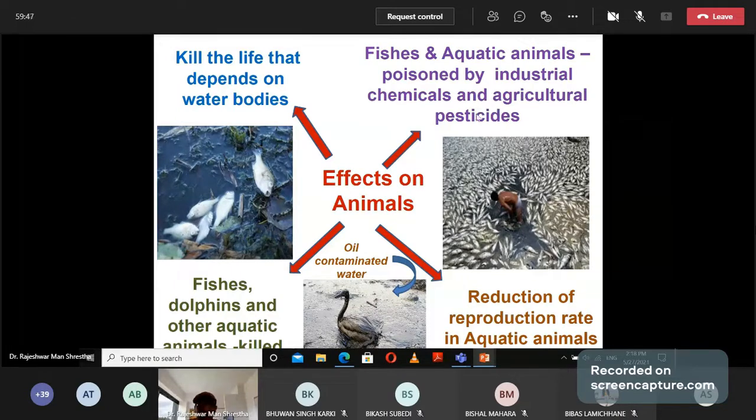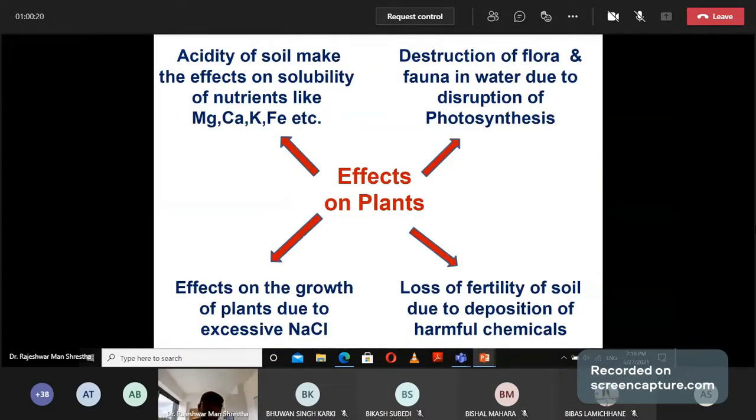The pesticides used in agriculture slowly go into the soil, and from soil to water, then animals are killed in this way. Ducks affected by oil-contaminated water also have a reduced life. Water pollution will decrease the system in the aquatic animals; fishes, dolphins and other organisms are killed by water pollution, and in plants,